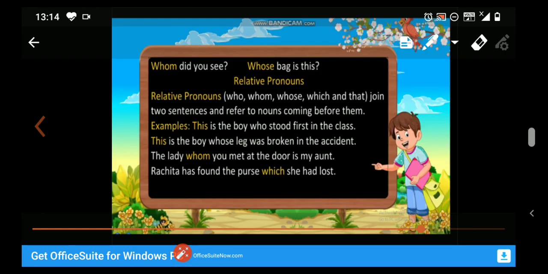Next, a relative pronoun. Relative pronouns like who, whom, whose, which, and that join two sentences and refer to a noun coming before them. Relative pronouns are the pronouns which are used to join two sentences. Always remember, students, the words who, whom, whose, which, and that are the relative pronouns, and they are used to join two sentences. And a relative pronoun always refers to the noun coming before it. See the example here.